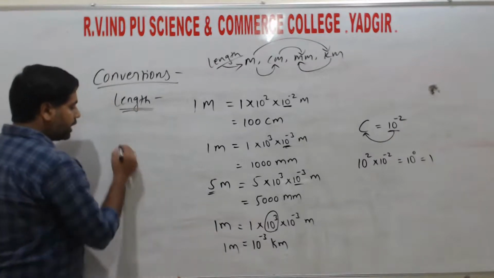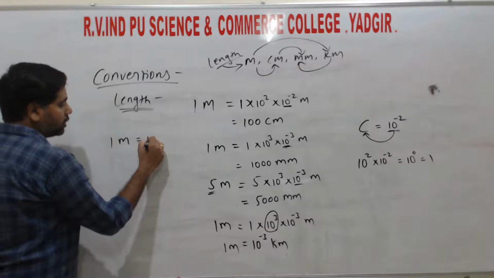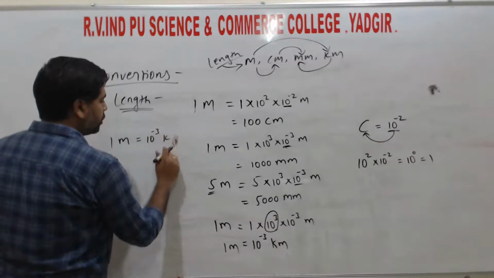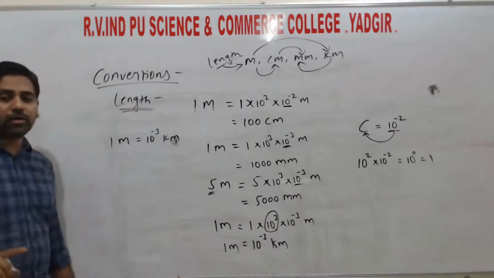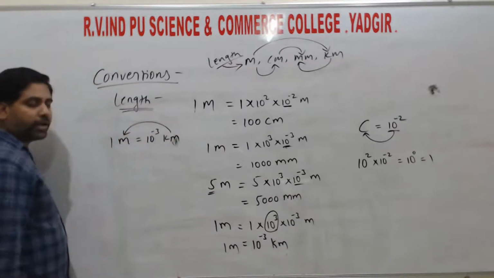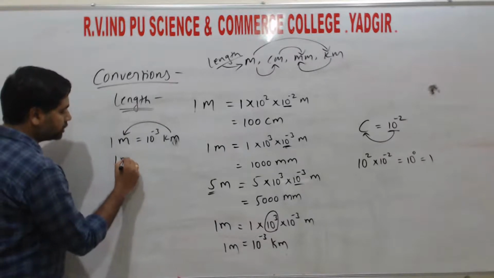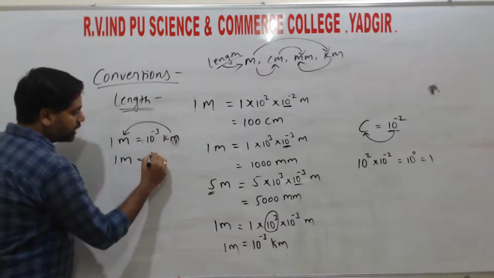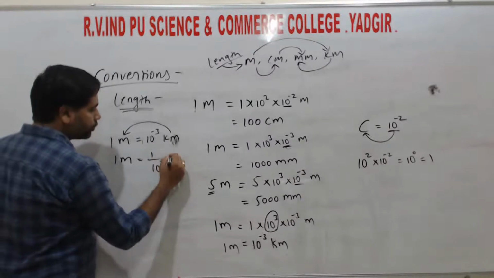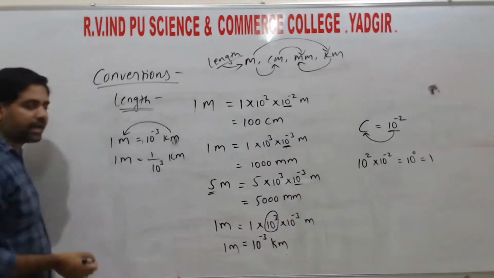So if we observe this example, 1 meter is equal to 10 to the power of minus 3 kilometer. If we want to convert from kilometer to meter, then what happens? This 10 to the power of minus 3 can be written as 1 divided by 10 to the power of 3, kilometer kept as is.